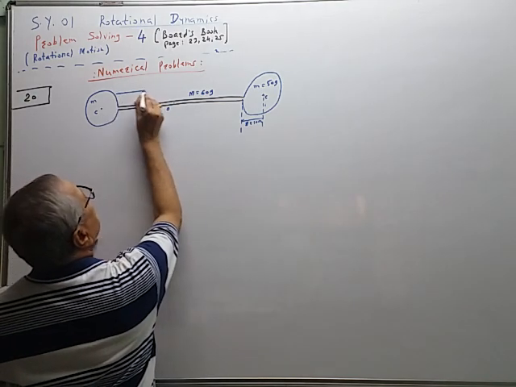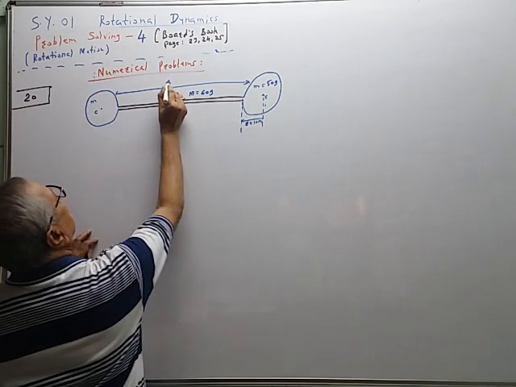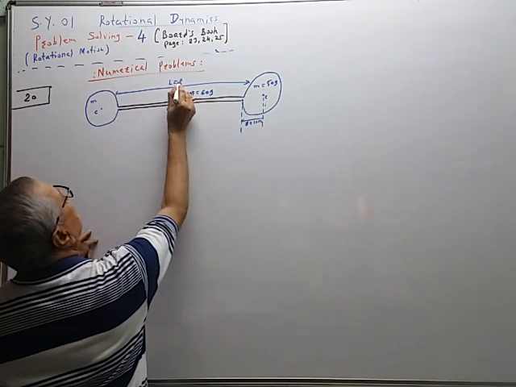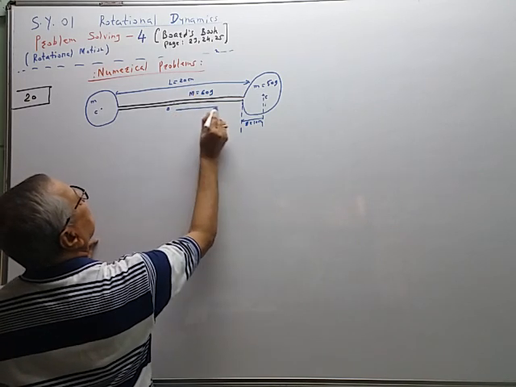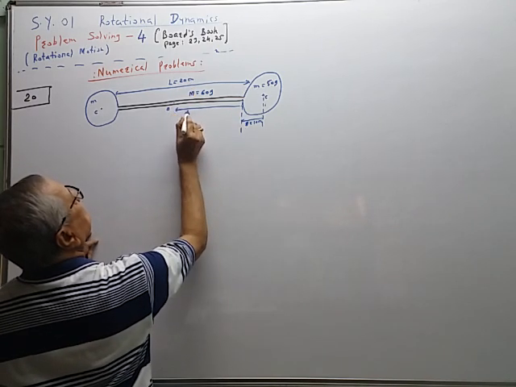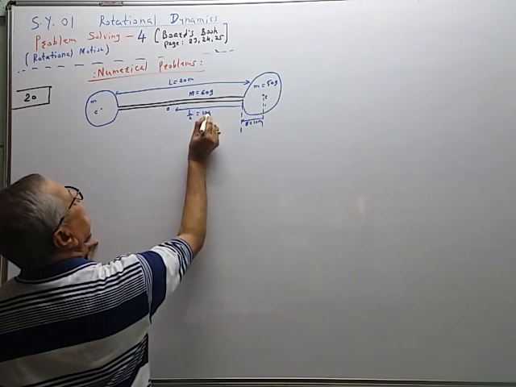This length is denoted by L is equal to 20 centimeter. Therefore, this is L by 2 is equal to 10 centimeter.